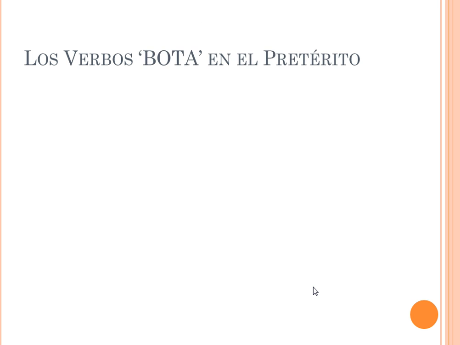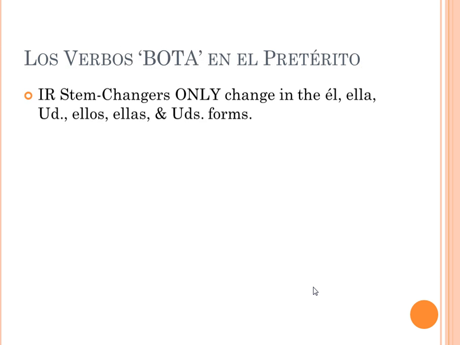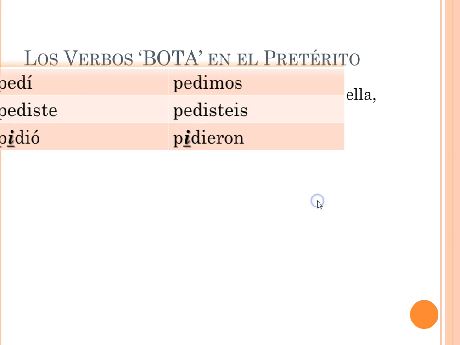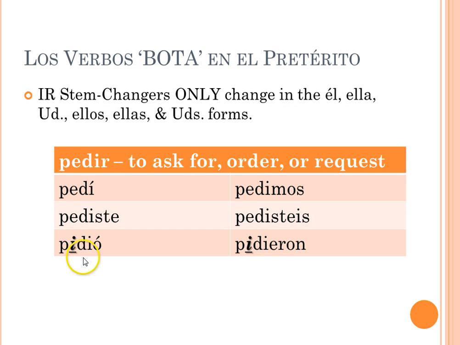Okay, los verbos bota en el pretérito. A few more facts. IR stem changers only change in the él, ella, usted, ellos, ellas, and ustedes forms. So it's that whole bottom row of the chart. So if you'll notice in the yo form it's pedí, and in the tú form it's pediste. Over here we have pedimos, pedisteis. Only the he, she form and the they forms change. So it's pidió and pidieron. So instead of having a boot this time, it's almost like you have a flip-flop here. So it's just the bottom row.